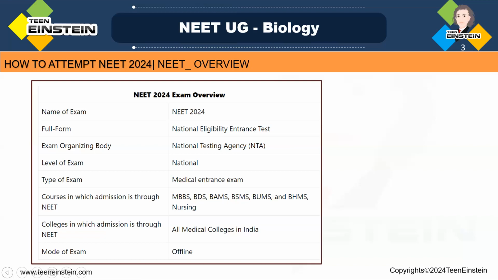Additionally, this NEET exam has replaced the entrance exams administered by JIPMER and AIIMS. So this one and only exam will get you admission to all the medical courses mentioned here.